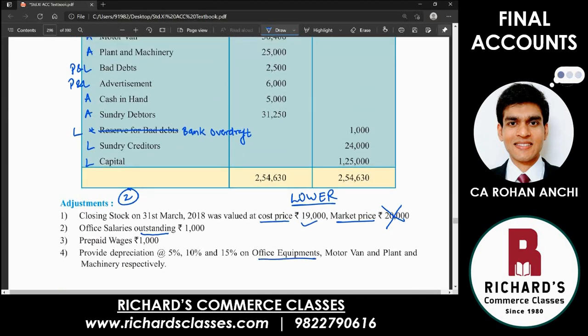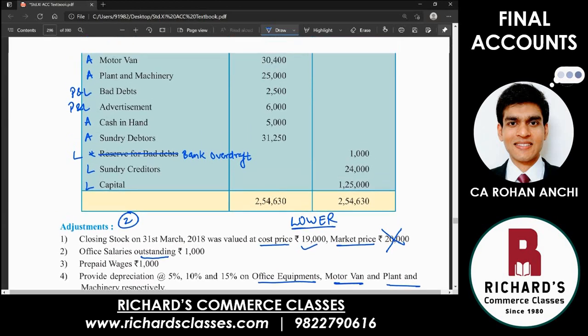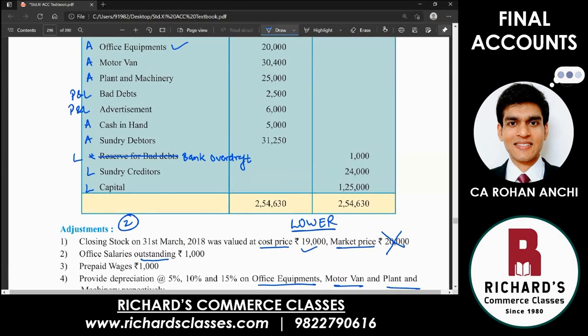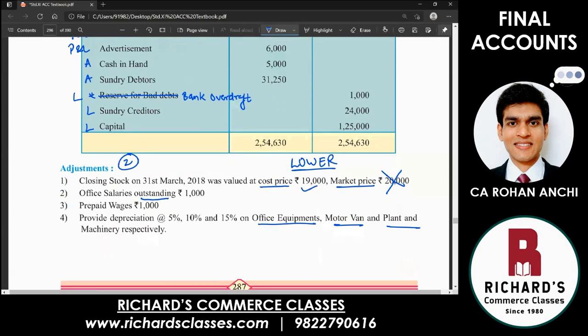Office equipment, motor van and plant and machinery respectively. 3 assets, the value is reducing. Tick mark all of those 3 assets: office equipment, motor van and plant and machinery. We will have to reduce their value, and reduce by how much? They have already given us 5%, 10% and 15%. So that we will calculate and see what is the reduction in value.